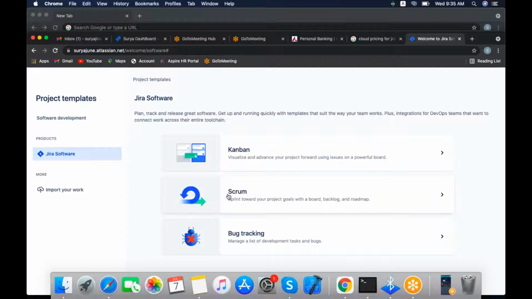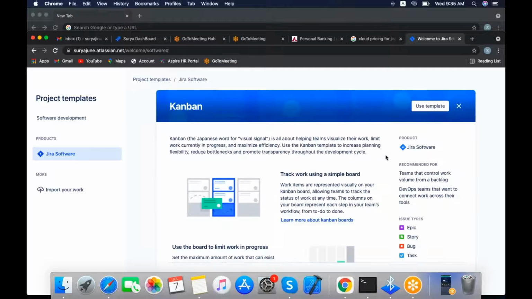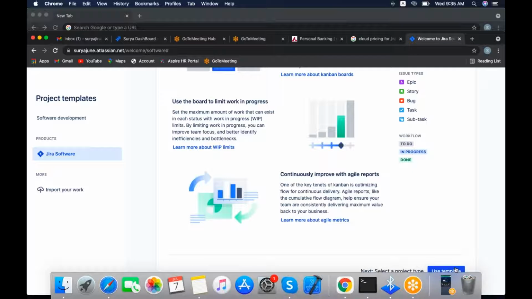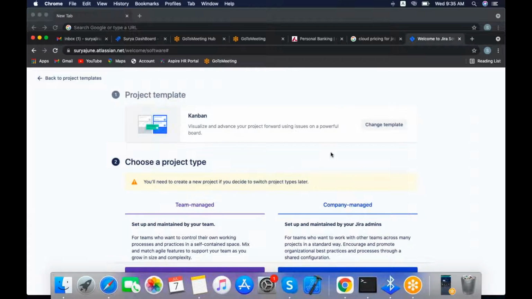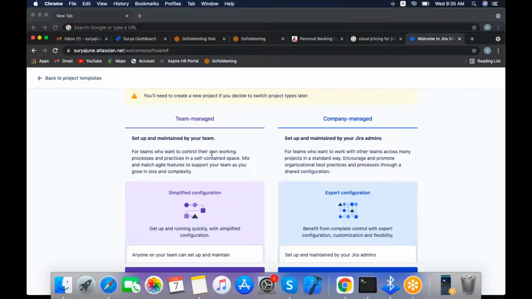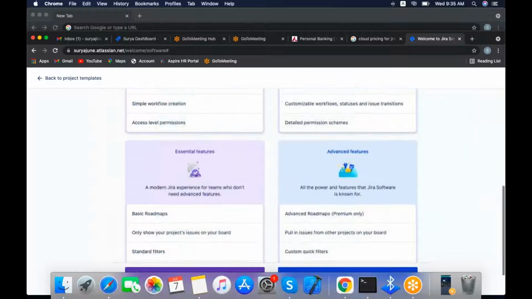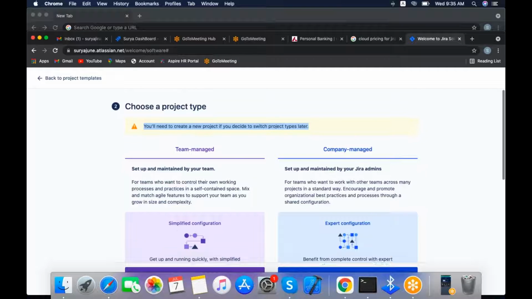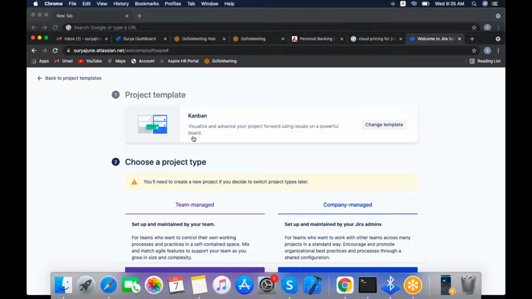Project template, Jira Software. I think they have changed the options. Previously we would directly get the create project option, but here they have given a template project, Jira Software. Choose project type. You will need to create a new project if you decide to switch project type later.